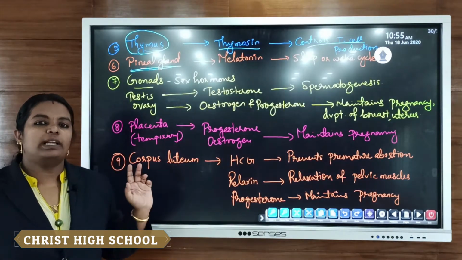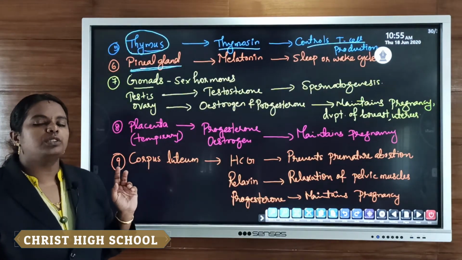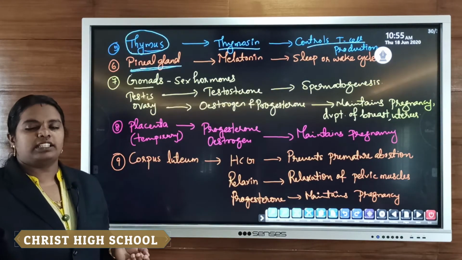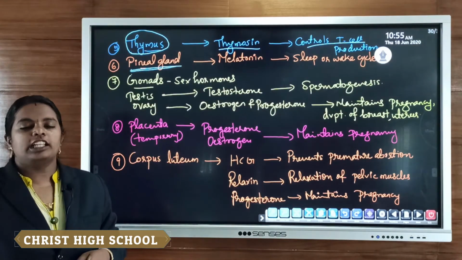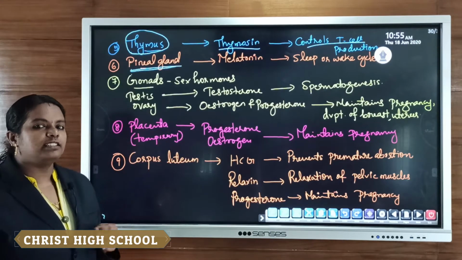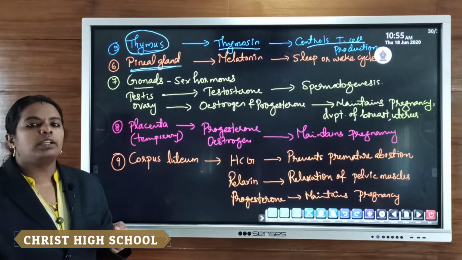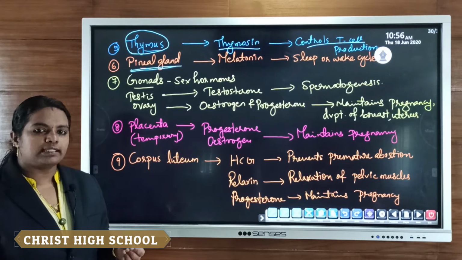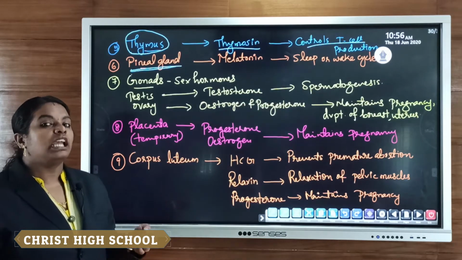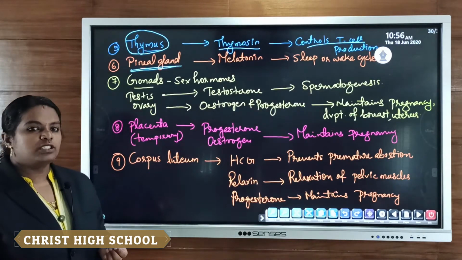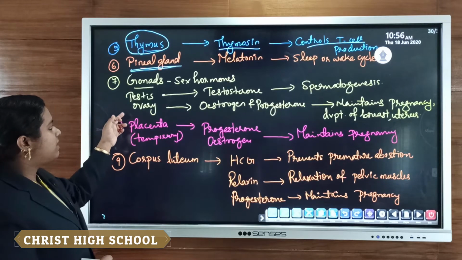pancreas is known as a dual gland because it has two types of secretion. One is endocrine secretion and the other is exocrine secretion. That means the pancreas is concerned with the secretion of certain hormones like insulin and glucagon. On the other hand, its exocrine secretions are digestive enzymes, the pancreatic juices. Like this, here we have testes as well as ovary.